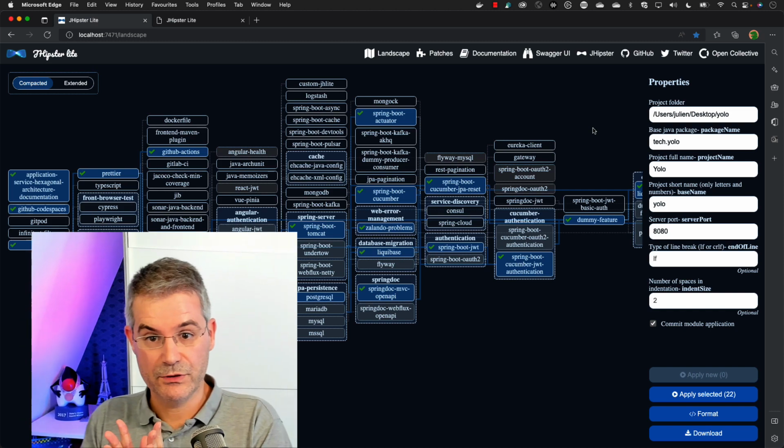Just to summarize what we just saw, JHipster Lite is a new project under the JHipster organization. It does things very differently from JHipster. You have more modularity, more power, but you can still do something probably as complex as JHipster. Then you've got some differentiations. First of all, we push here a hexagonal architecture. It's probably today more for advanced users than JHipster. And also, we don't have the huge community that we have in JHipster.